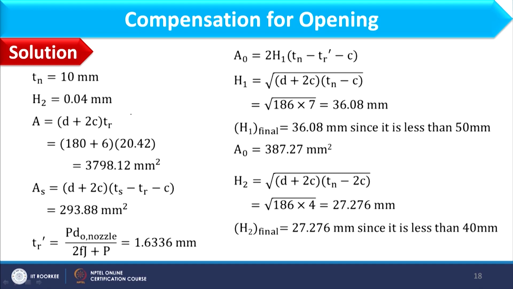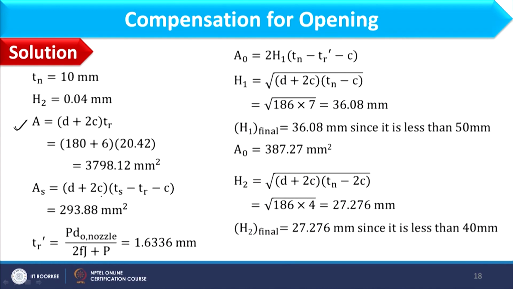Now we need to calculate the area required to be compensated, so that we can calculate through A, which is given as (d plus 2c) into TR. d is 180, we have just computed. C is 3 mm, so 2c is 6, and TR is 20.42 mm, which we have computed as the minimum thickness of shell. So based on these values, 3798.12 mm square is the area I need to compensate, and then we will calculate how much area I am having as area of additional material.